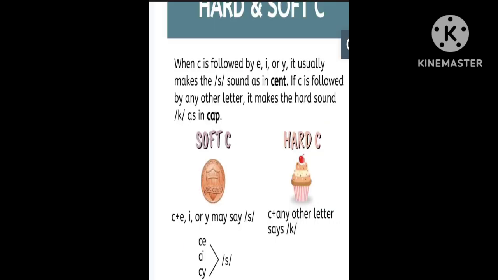We are always confused about C sounds, like when to use the S sound or when to use the K sound. When C is before E, I, Y, we use the S sound, that is called the soft C sound. When C is followed by any other letter, we use the K sound.